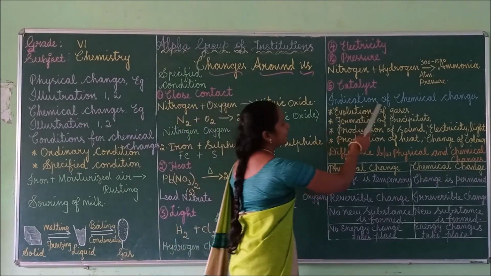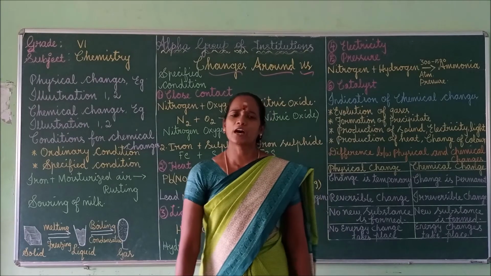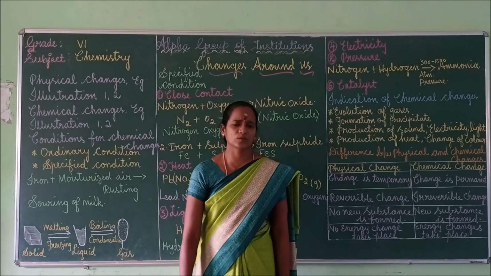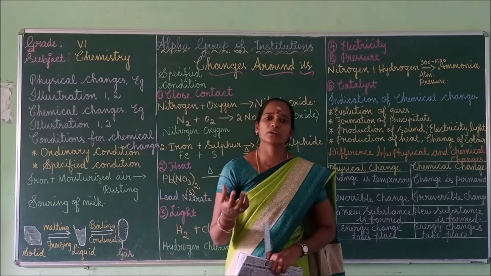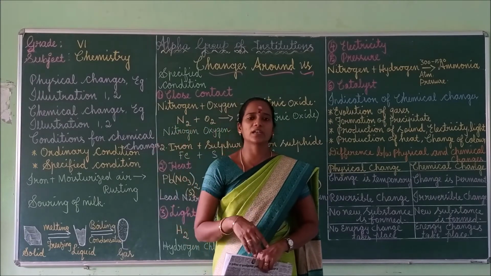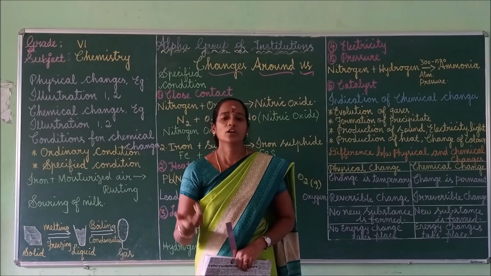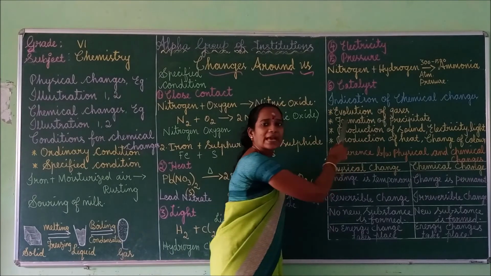Next we can move to indication of chemical changes. During chemical changes, we can observe some indications. What are they? Change of color, where one color changes into another color. And then production of heat, production of light, production of sound, and then evolution of gases.